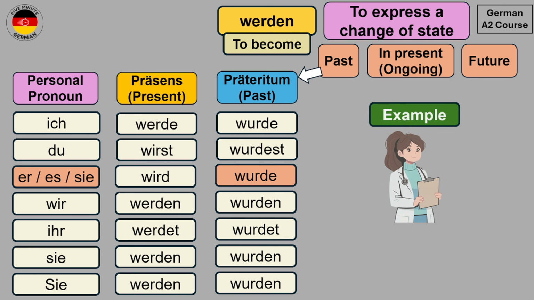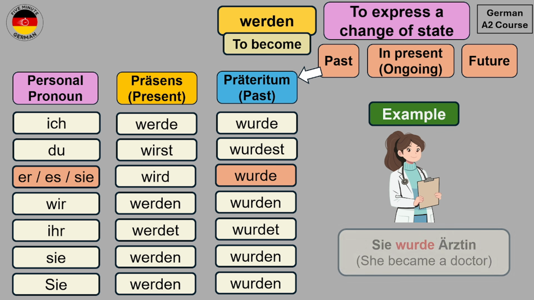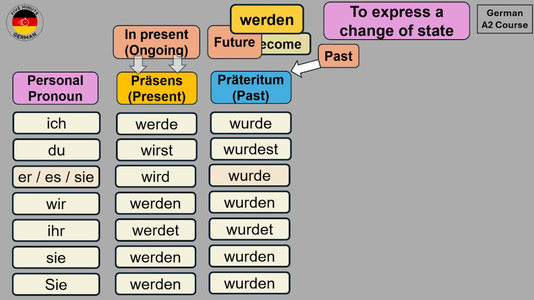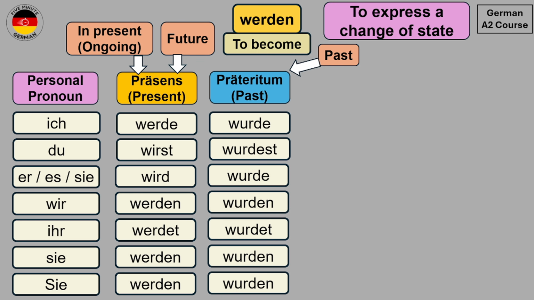Now suppose that the young girl that we saw earlier has already become a doctor. Then we can express this as Sie wurde Ärztin. She became a doctor. Sie wurde Ärztin. So you see that we have shown the change of state which has already happened. So using the conjugations of werden in präteritum is one way to express a change of state which happened in the past. Another way to express this is using the perfect form, for which we need the Partizip II form.